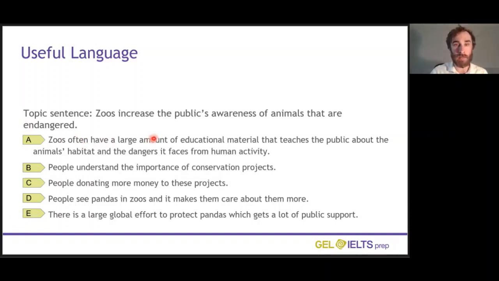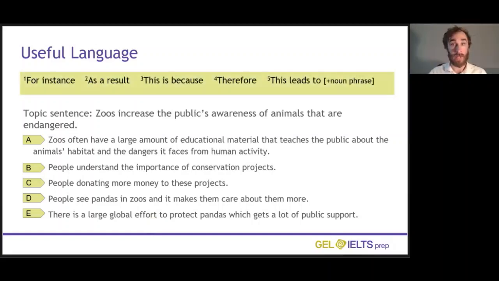So A says that people learn about the animals. B, as a result, they understand the importance of conservation. C, as a result, people donate more money to these projects. And E, as a result of people seeing pandas in zoos, there is now a global effort to protect pandas. So a lot of your sentences will show the consequence of your argument that you've just made. Here we see some linking phrases.